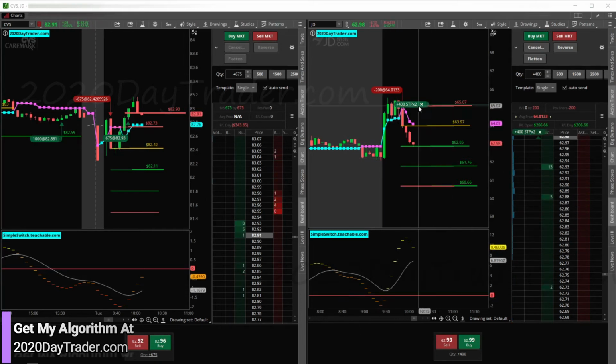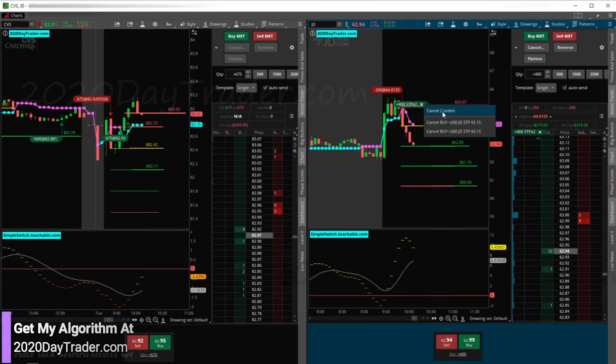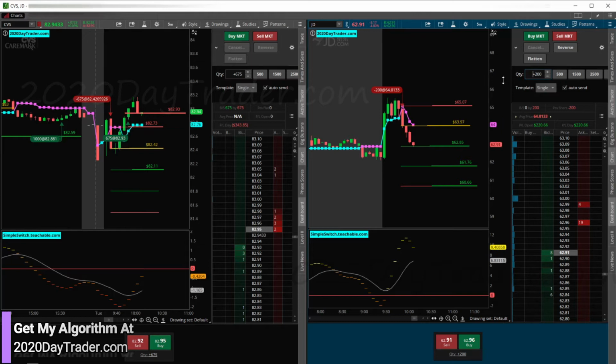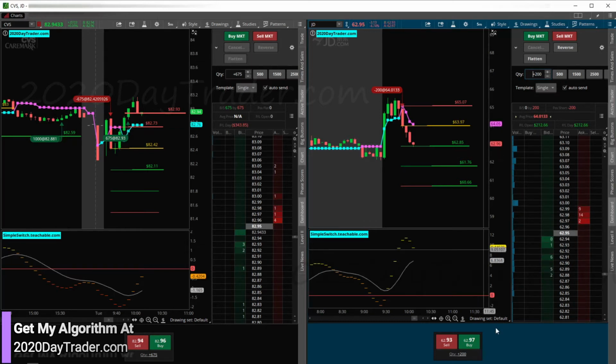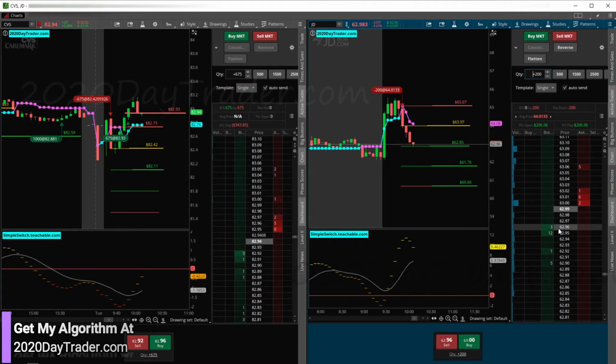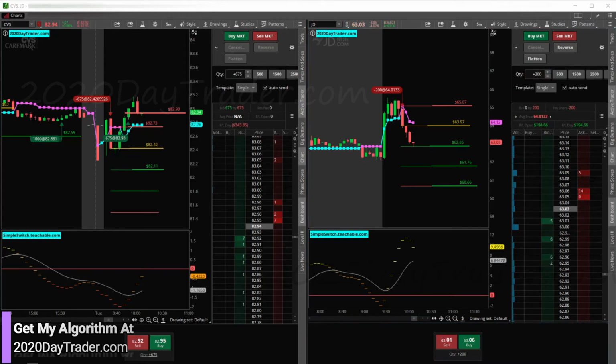Okay, so JD's coming into that target, so we're going to go ahead and look to move our stops. 200 shares, make sure we got that right. All right, so 62.85. Our spread's pretty tight, 4 cents, so around 62.82 on the ask. We should be way good to get that target price, 62.85. But again, JD likes to give us 2R, so hopefully we'll get 2R out of it and make some money.